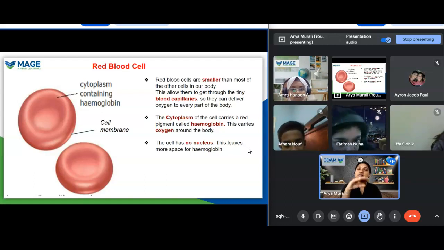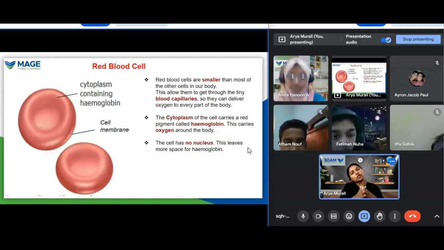Red blood cells are smaller than most of the other cells in our body, and this small structure allows them to go into the small blood capillaries. You know that blood is flowing through small blood capillaries, right?